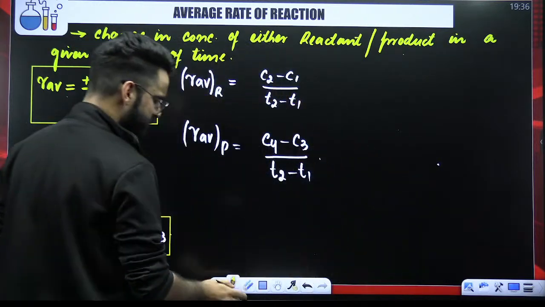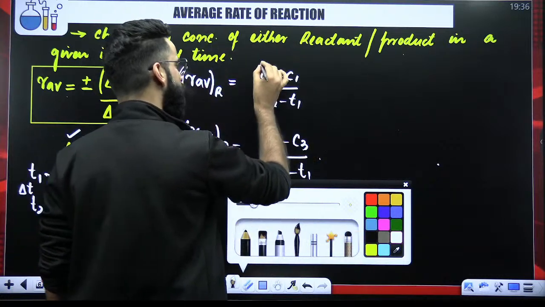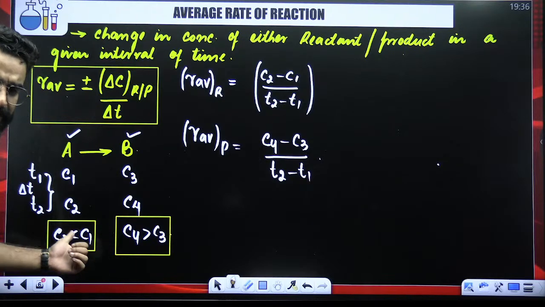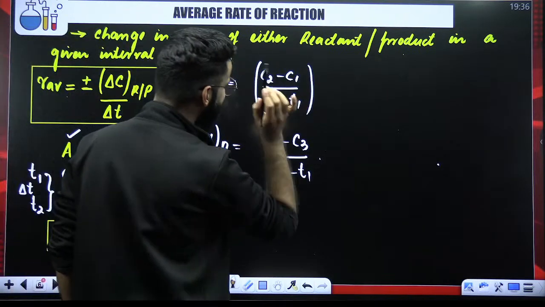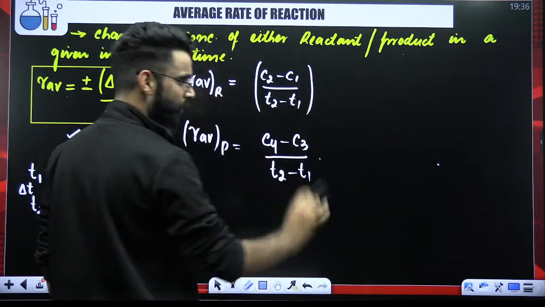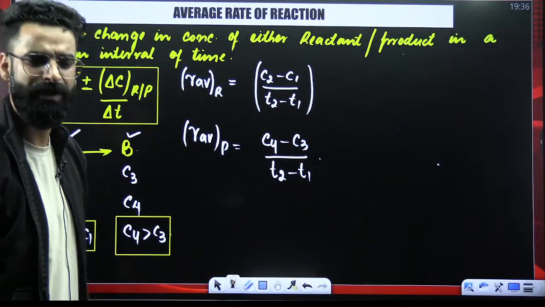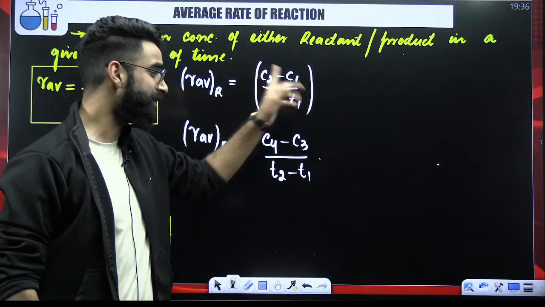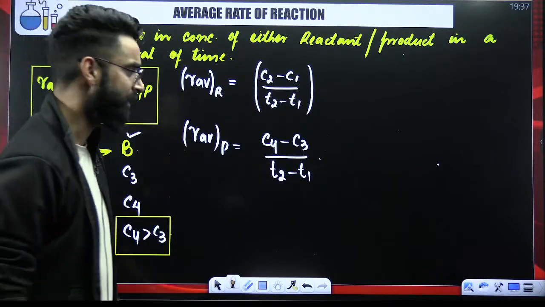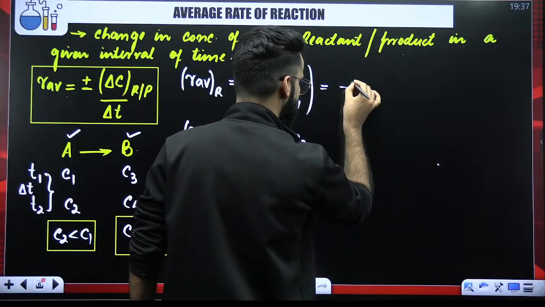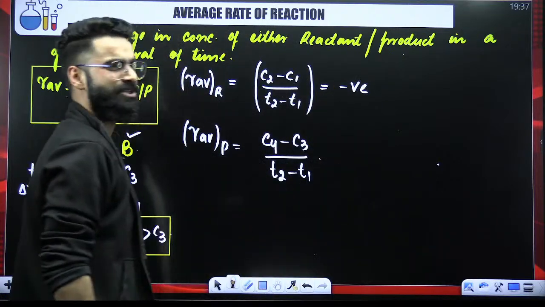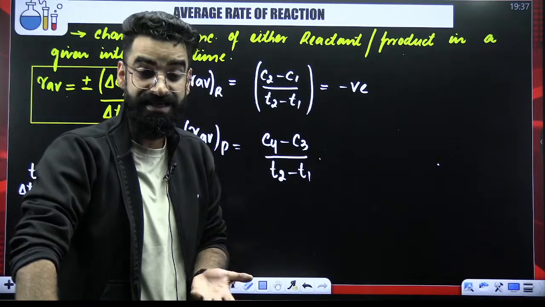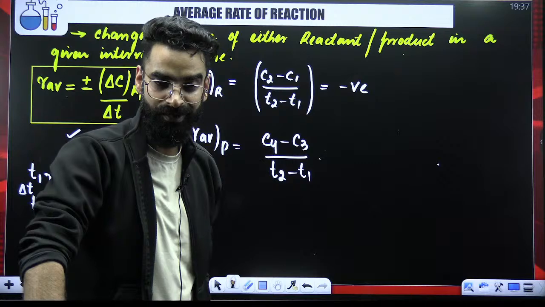But, my dear students, if you look at one simple thing, as I told you already, C2 is less than C1. If C2 is less than C1, the difference between these two, what is it going to come out to be? Positive or negative? I told you already, C2 is less than C1. Therefore C2 minus C1 will come out to be negative, right? If C2 minus C1 comes out to be negative, what does that mean? That means the rate of the reaction is coming out to be negative. Rate, speed is coming out to be negative, right?